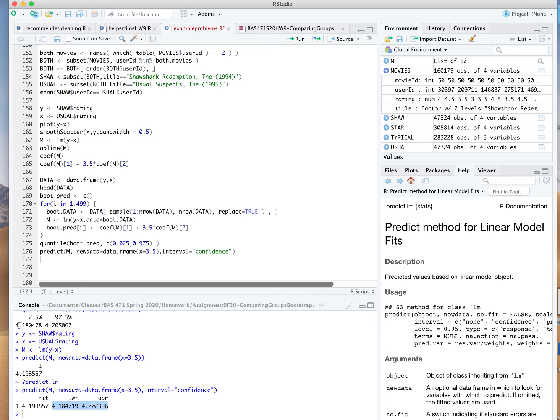Notice this is a really big sample, so the theory is going to match up very closely to the bootstrap. Notice I basically just get that without having to remember what I learned back in BAS 320. The bootstrap really just is that powerful and that flexible.